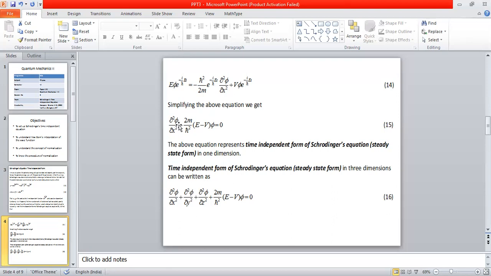So the equation dou square phi divided by dou x square plus 2m by h cross square (E minus V) times phi is equal to 0 is Schrodinger's time independent equation for one dimension.